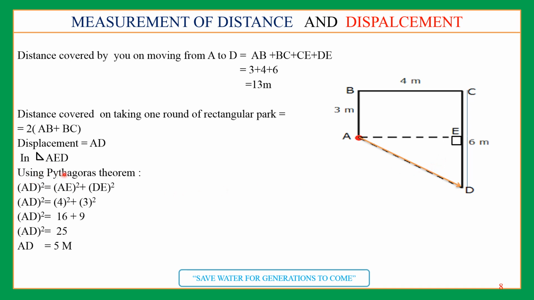So AD square is equal to AE square plus DE square. You can write in your notebook. AD square comes out to be 16 plus 9, 25, and AD comes out to be 5. So here displacement is how much? 5 meter. Displacement is 5 meter. Right, so this way you can practice some other questions as problems at home.